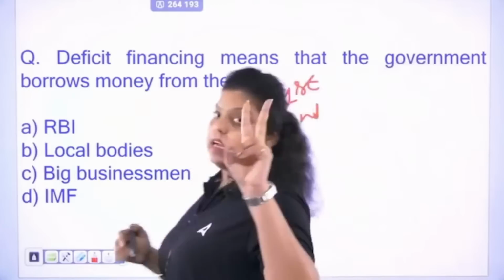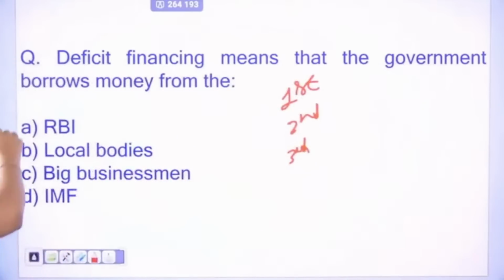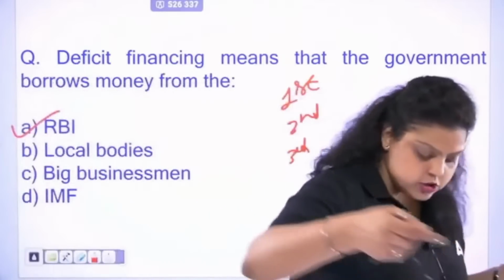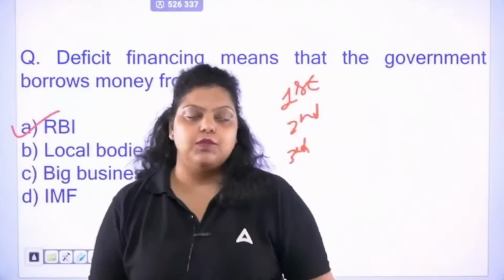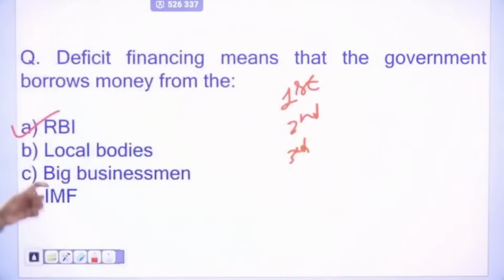So deficit financing comes at the second position out of these three sources, and under deficit financing, RBI will print new currency on the order of Government of India to make sure that the mismatch in the expenditure and revenue of Government of India will not be there anymore. That's why RBI will print the new currencies. So the right answer will simply be deficit financing done by RBI.